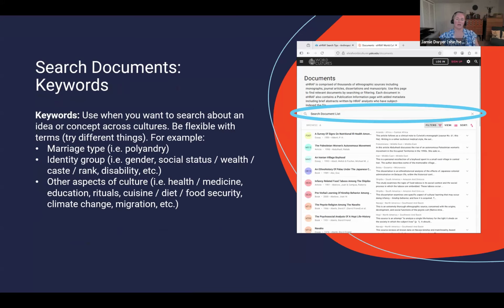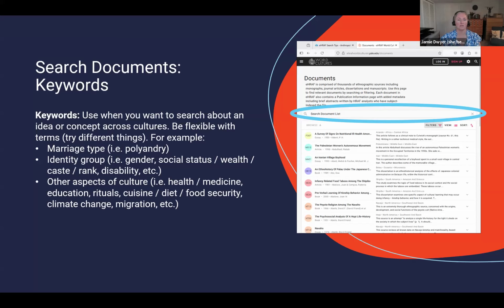It's not quite like a Google search, right? But it is a search that's going to look for your search terms in all of the documents available, all of the sources they have here. So you want to search this with keywords, just 1 or 2 words at a time. Don't search it with a whole eloquent question. Just search 1 or 2 terms, okay?